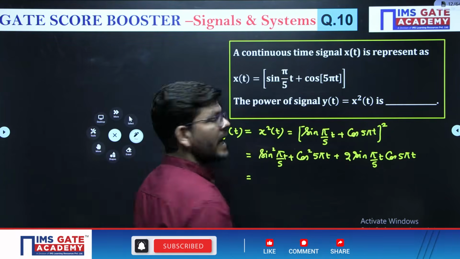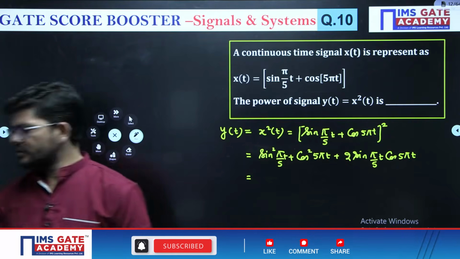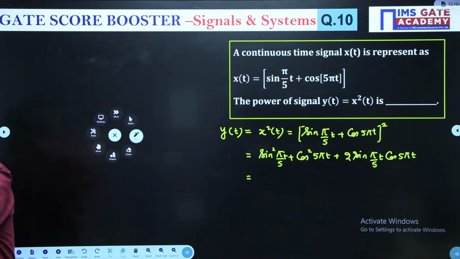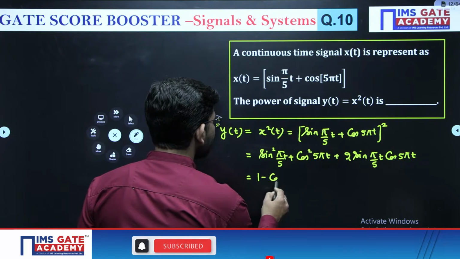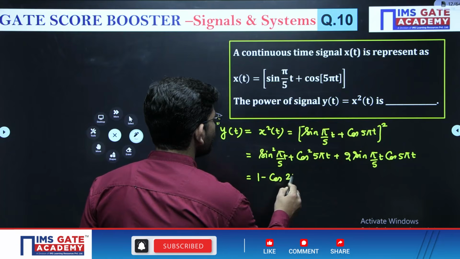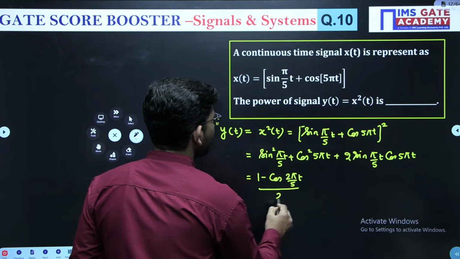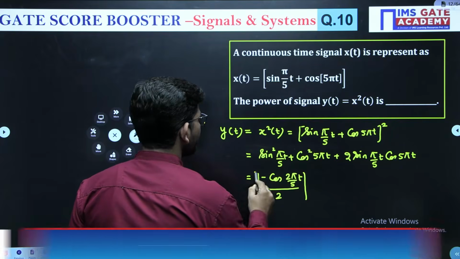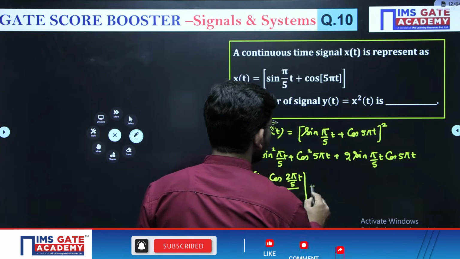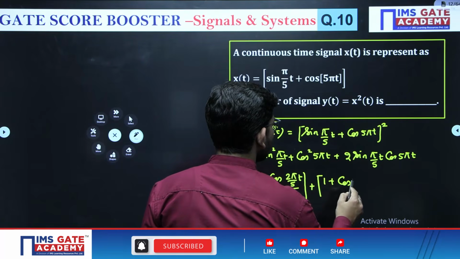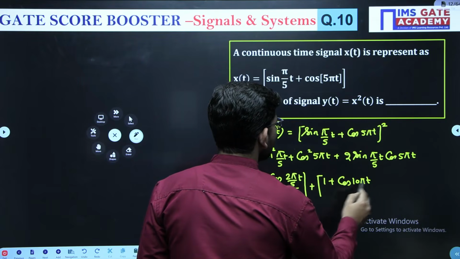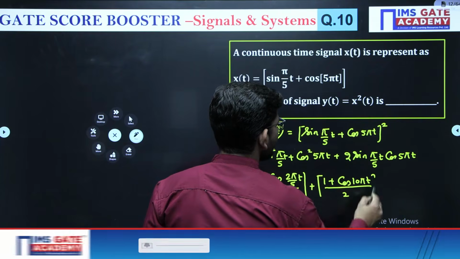Now sine square and cos square can be expressed in their formulas. What is the formula for sine square? You can write it as (1 - cos(2 pi/5 t))/2. Similarly, you can write cos square as (1 + cos(10 pi t))/2, right?